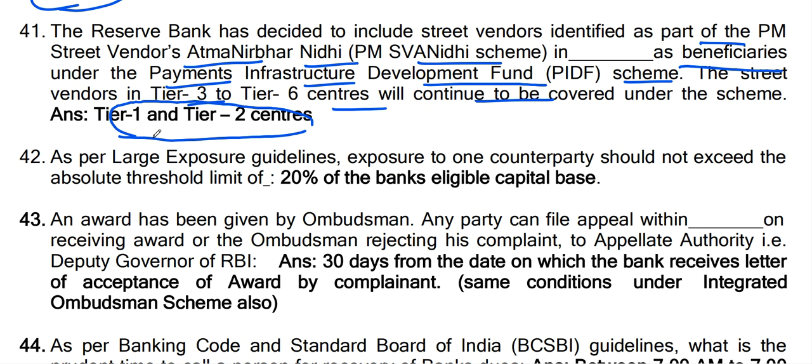The Reserve Bank has decided to include street vendors identified as part of the PM Street Vendors Atmanirbhar Nidhi, PM SVANidhi scheme, in Tier 1 and Tier 2 centers as beneficiaries under the Payments Infrastructure Development Fund, PIDF scheme. The street vendors in Tier 3 to Tier 6 centers will continue to be covered under the scheme. So now street vendors coming under Tier 1 and Tier 2 centers will be covered under PIDF. Okay, for Tier 1 and Tier 2 centers. Remember this.